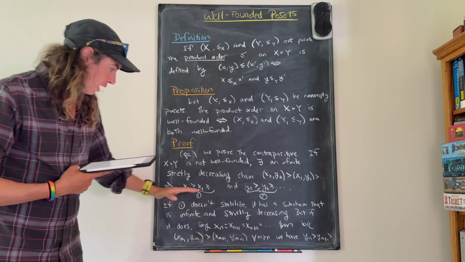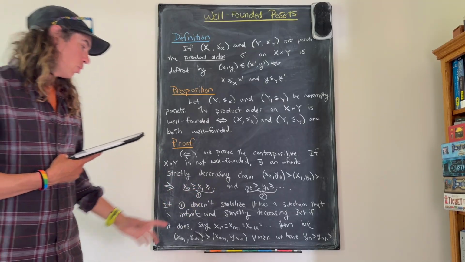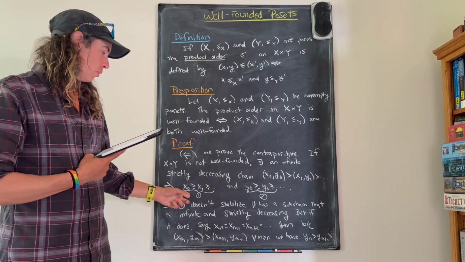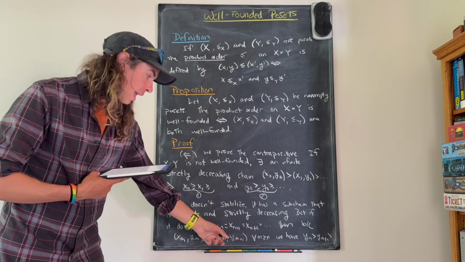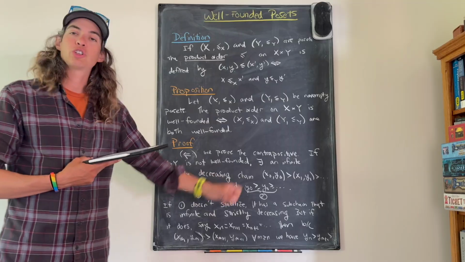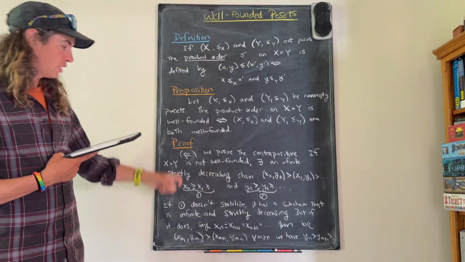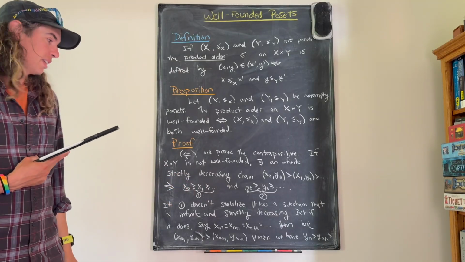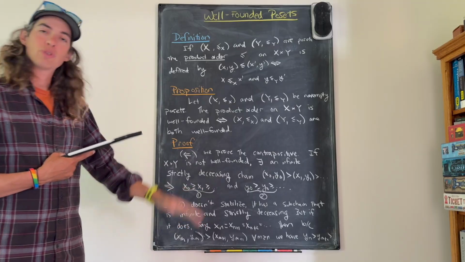But we're trying to find an infinite, strictly decreasing chain in either X or Y. So let's look at chain number 1, which is inside of X. What it means for such a chain to stabilize is that after some point n in the sequence, all of the terms of the sequence are just equal. So suppose that this chain does not stabilize inside of X. That means it actually has a subchain that is infinite and strictly decreasing.